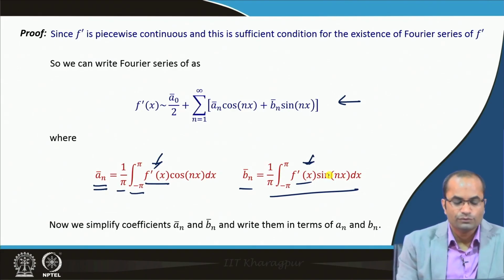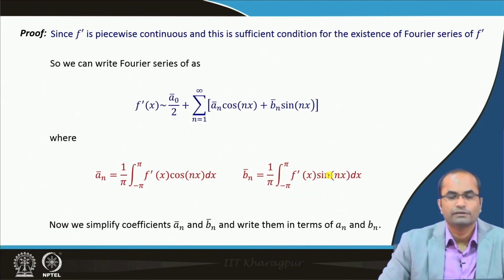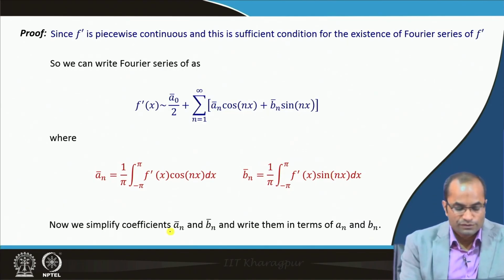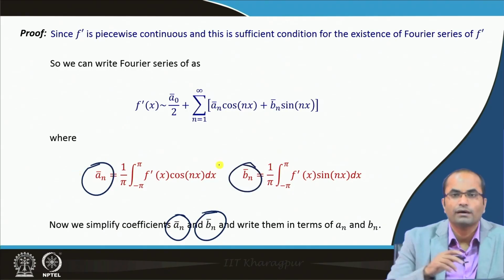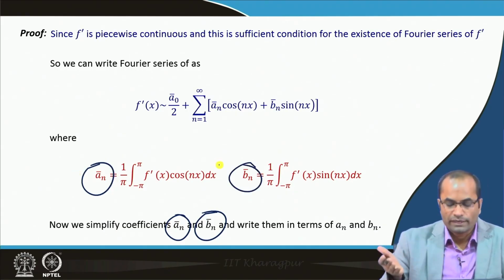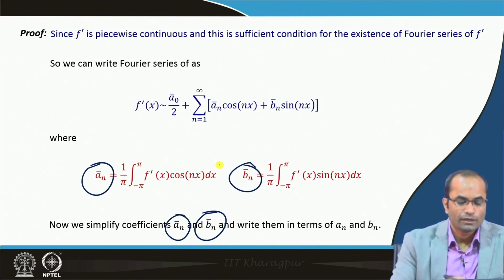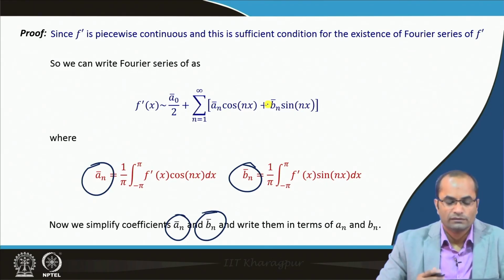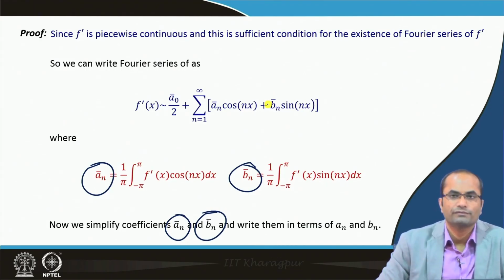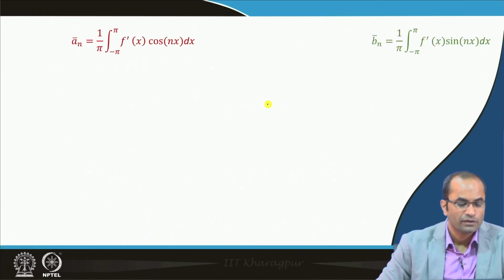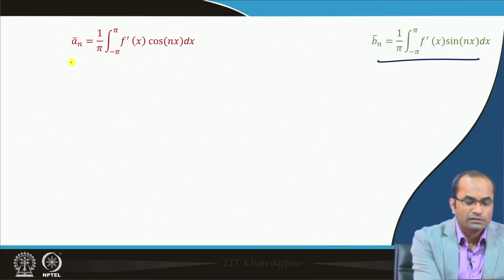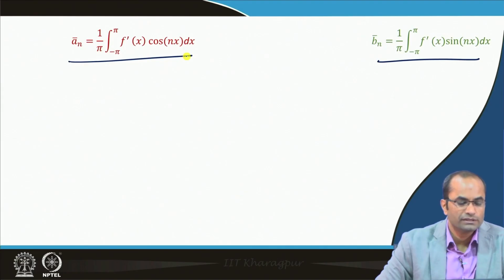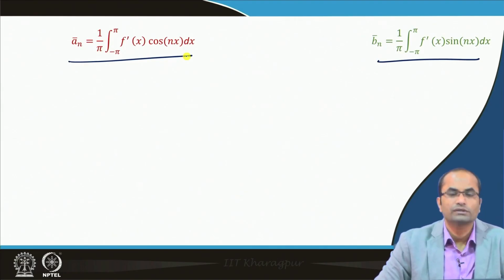And now, it is not difficult to prove. We will simplify these coefficients, the a n bar and b n bar, and then write them in terms of a n and b n, and then we can replace and see the relation between the Fourier series of f and this Fourier series of f prime. So, we have these two coefficients, a n bar and b n bar, for this f prime.